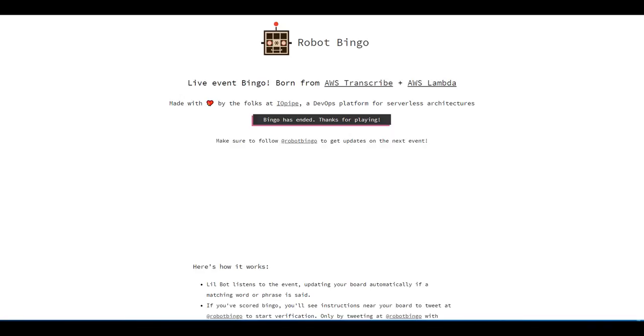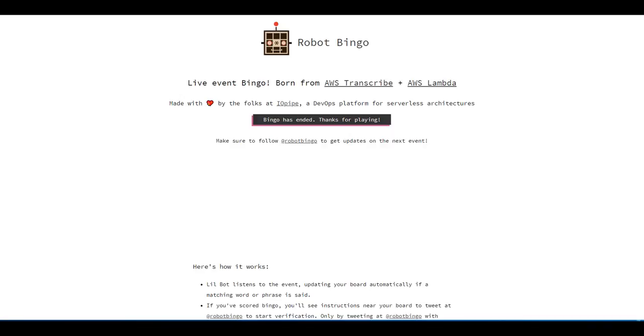We decided to have some fun with the keynote and developed an application over the course of 24 hours or so that would leverage AWS Lambda and the new AWS Transcribe services. Users would go to https://robot.bingo, click play game, and would receive a randomly generated bingo board based on a compilation of key tech words used in most AWS keynote events.